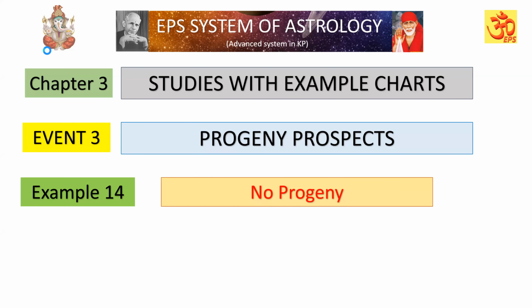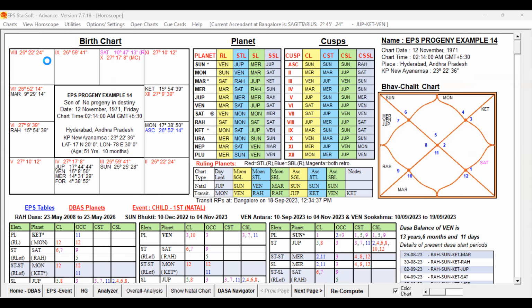Example 14, no progeny prospects is destined to this native. Let us examine the birth chart and the destiny now. This is the birth chart of that male. Before studying the destiny, let us have a basic study on the birth chart.